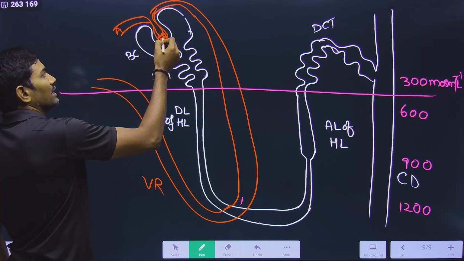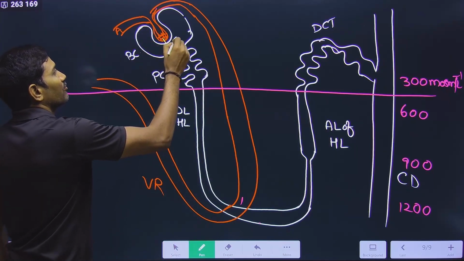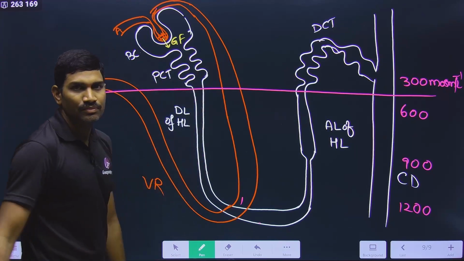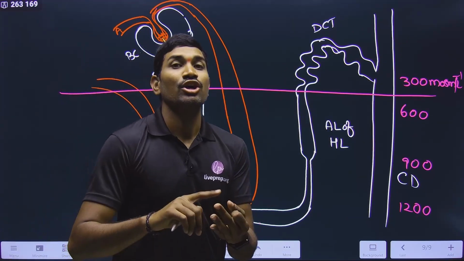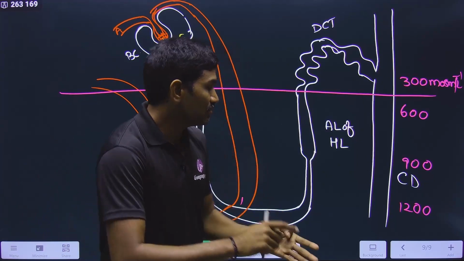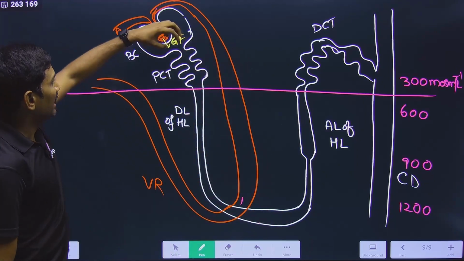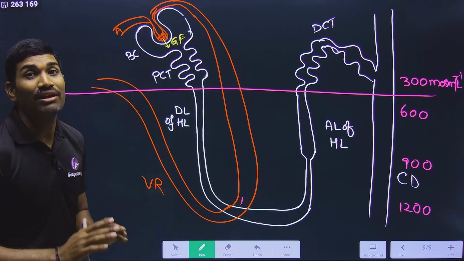Now we will go with, here glomerular filtration is taking place, and during glomerular filtration, water, minerals, nutrients and nitrogenous waste materials are present here, and this initial one is called a filtrate.